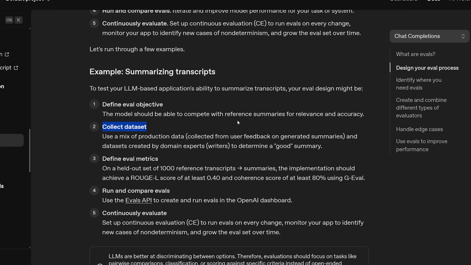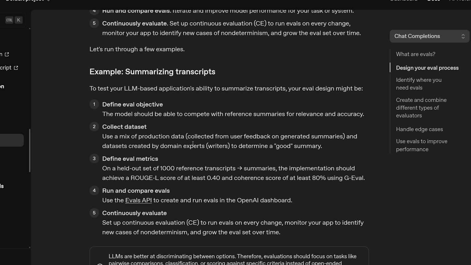So you want to collect a data set of chunks of text and then what the summarization of that would be. And then you're going to run the model on the chunks of text and compare the output of the model to what the reference summary is in the eval set. Obviously for this particular problem, this is a more open-ended generative problem where it's just summarizing a piece of text. With generative problems like this, it's not going to be very deterministic. You're not going to get the same output every time.